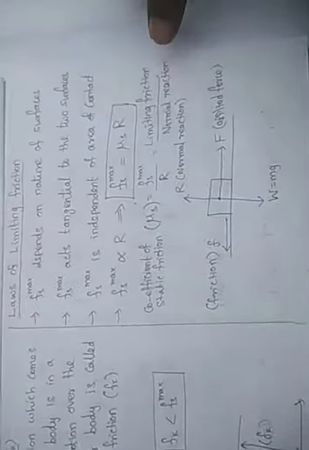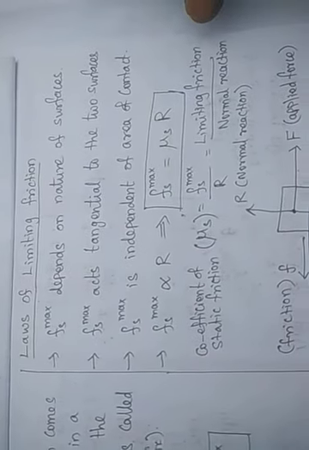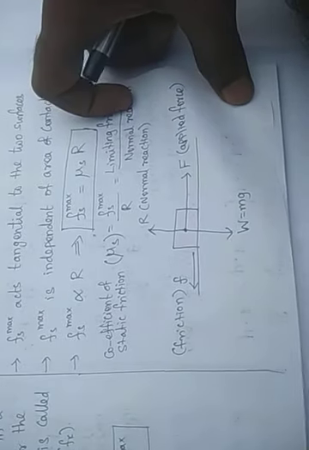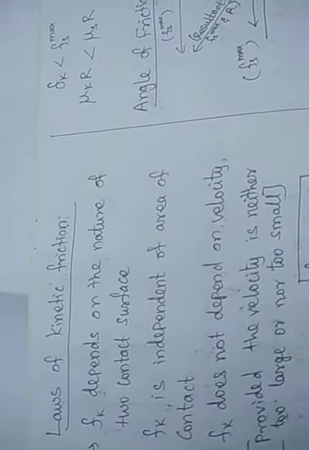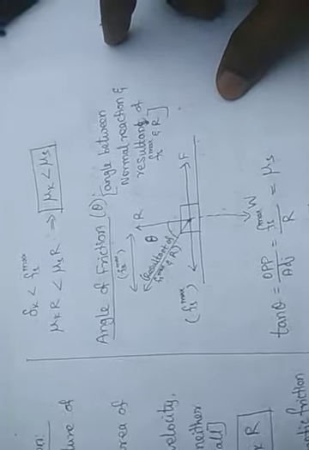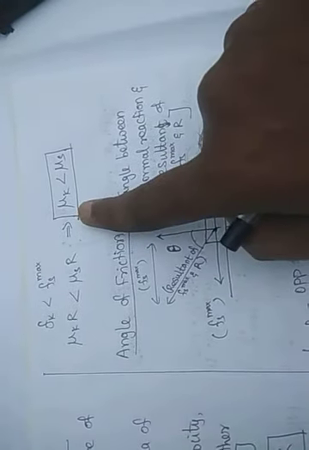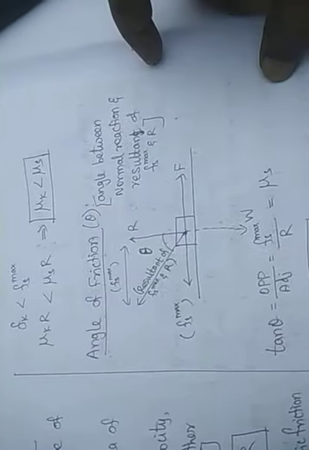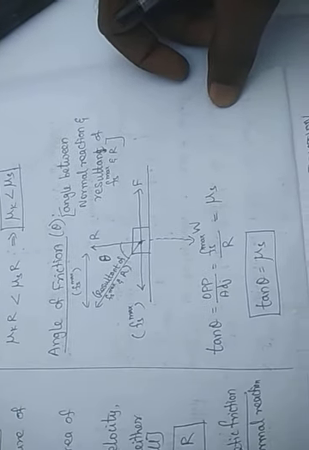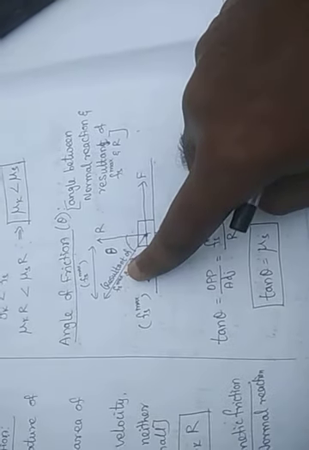In this video we have studied the law of limiting friction, that is Fx max is equal to mu s R, that is mu s is equal to Fx max by R. Then we have studied the law of kinetic friction, that is mu k is equal to Fk by R. And finally we come to the conclusion that the coefficient of kinetic friction is less than the coefficient of static friction. Then the angle of friction is the angle between the reaction force and the resultant of Fx max and R. That will be equal to the coefficient of static friction.